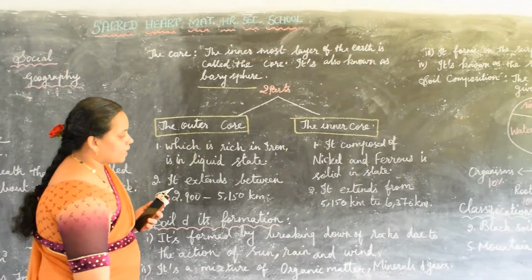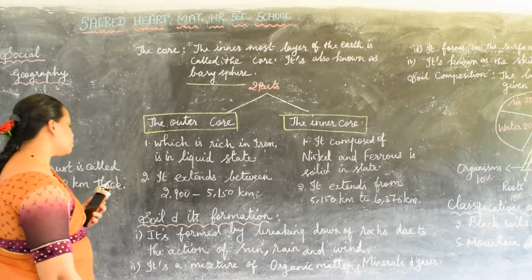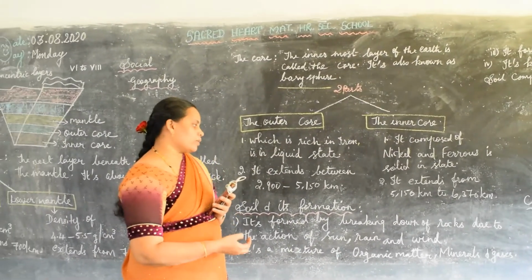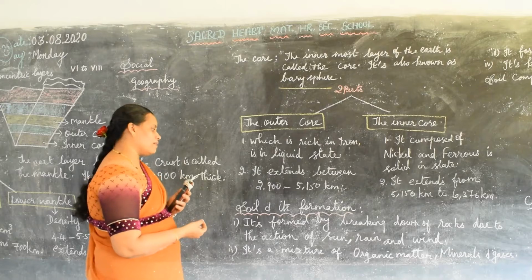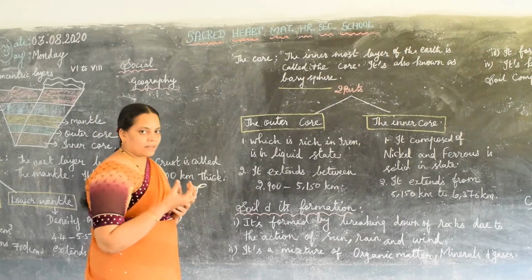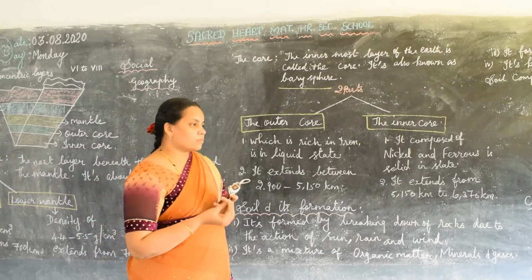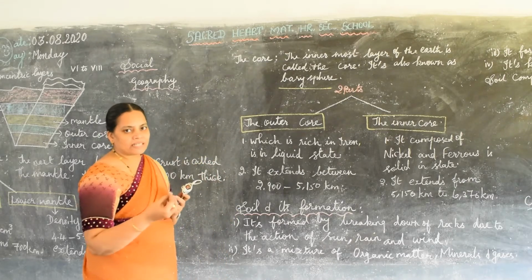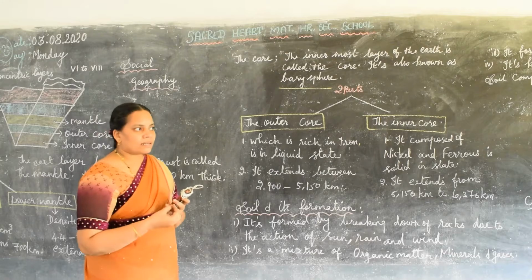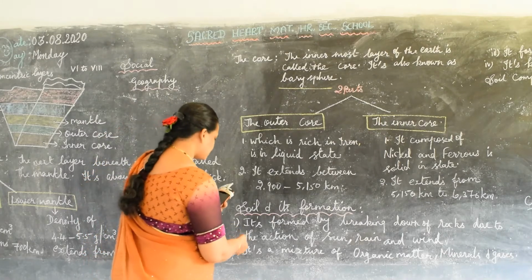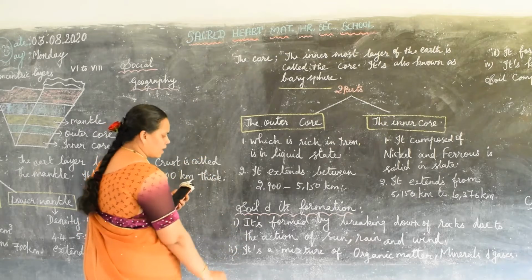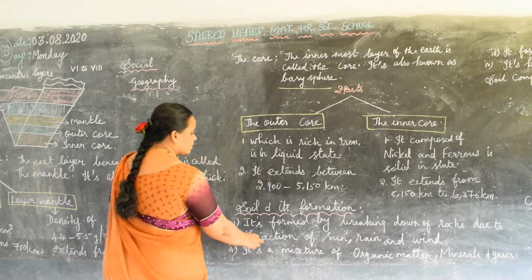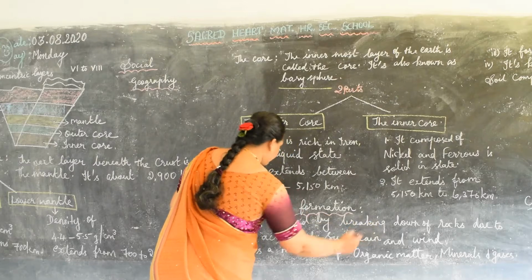It is formed by the breaking down of rocks due to the action of sun, rain and wind. Soil is formed by natural erosion, when big rocks break due to natural forces into small particles, and from these comes soil. That is the definition of soil.